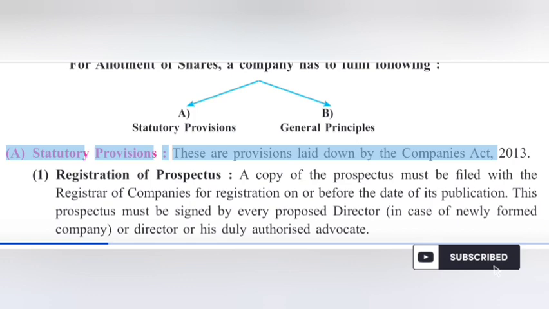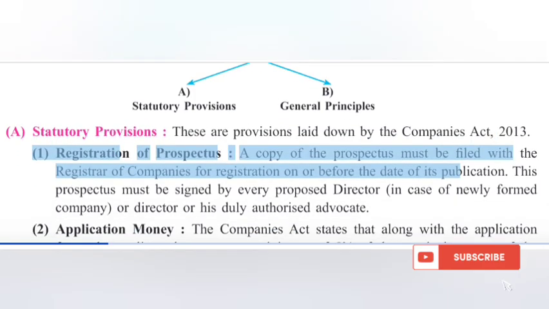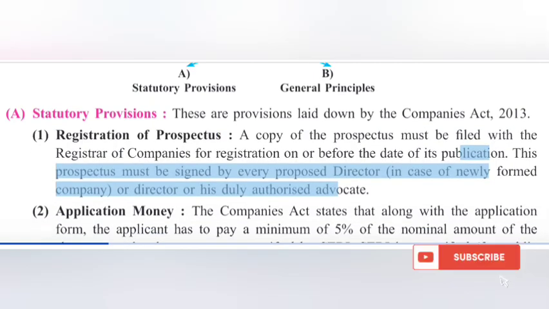These are provisions laid down by the Companies Act, 2013. Registration of prospectus: a copy of the prospectus must be filed with the Registrar of Companies for registration on or before the date of its publication. This prospectus must be signed by every proposed director or his duly authorized advocate.